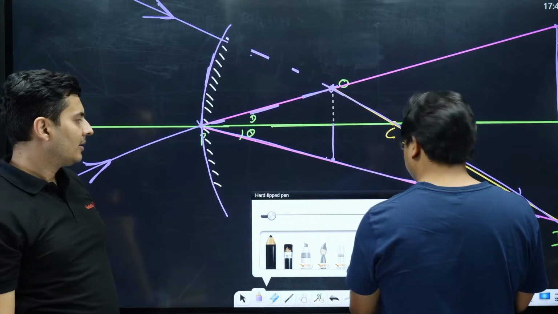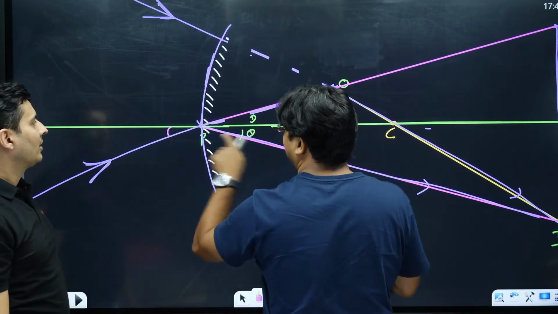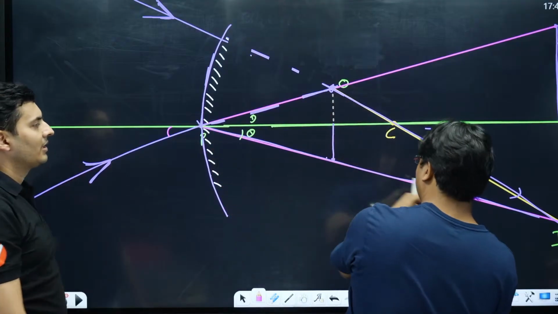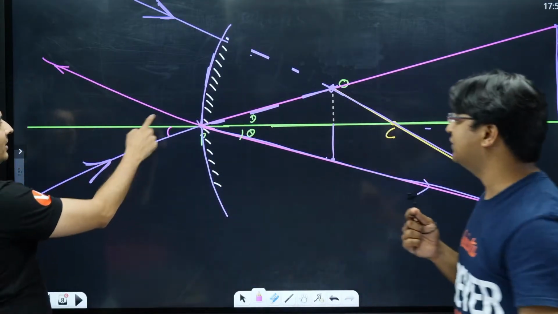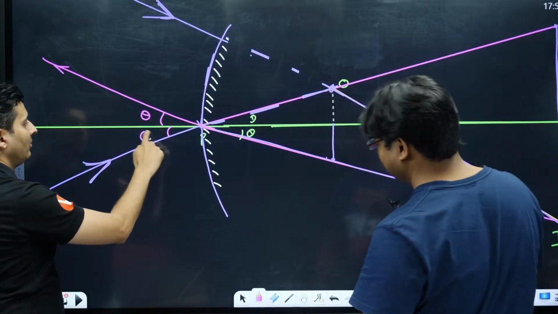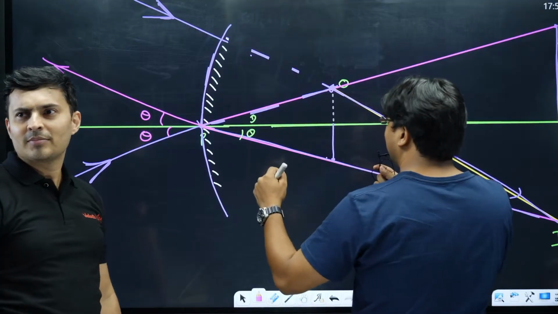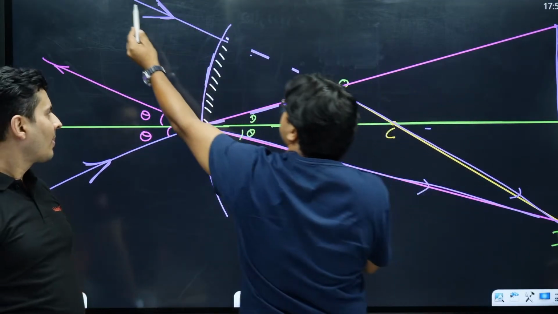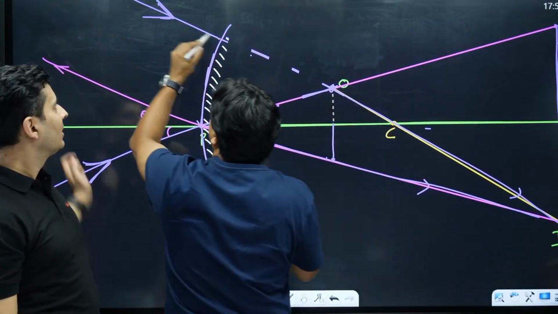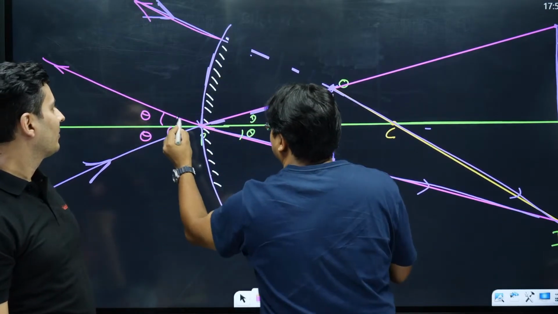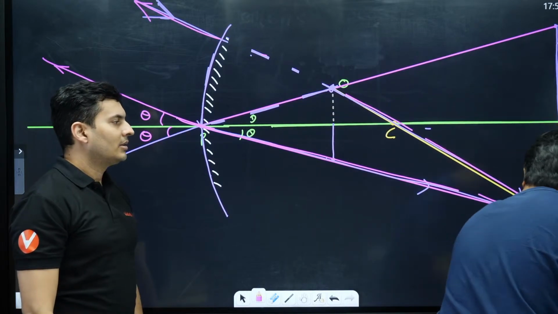Now, you can check it out. You can use a little bit of geometry to deduce that if the ray is coming from this side with this angle theta, it will be reflected. So this was one of the reflected rays. Now the other will be reflected like this. So this is another reflected ray. And the ray which is coming like this is supposed to pass through the center of curvature, so it will just retrace its path. So again, the intersection point of the two reflected rays is this. We are getting the same image.